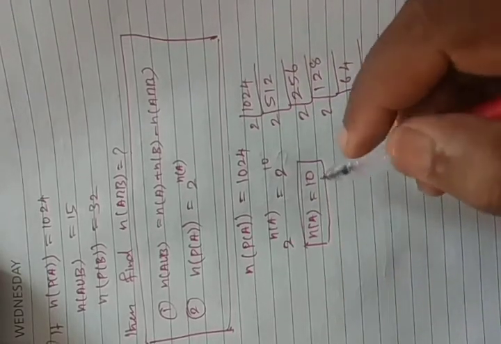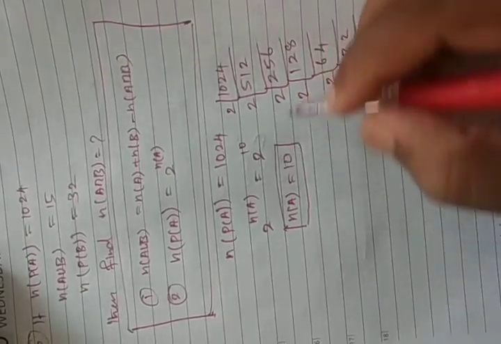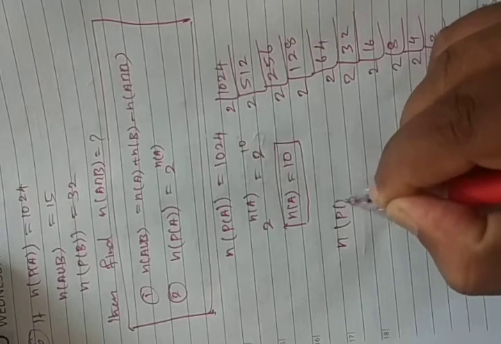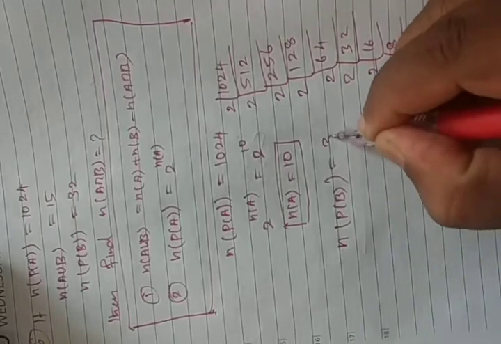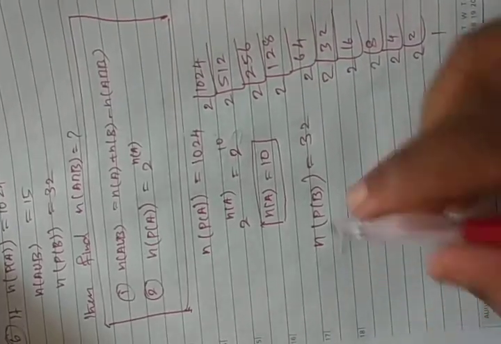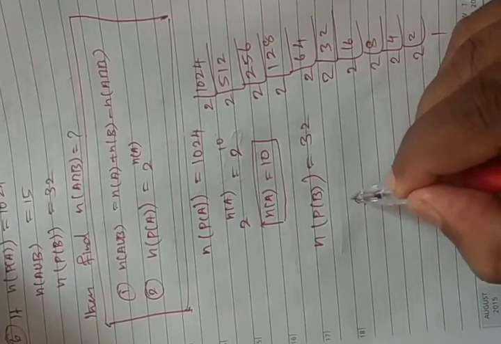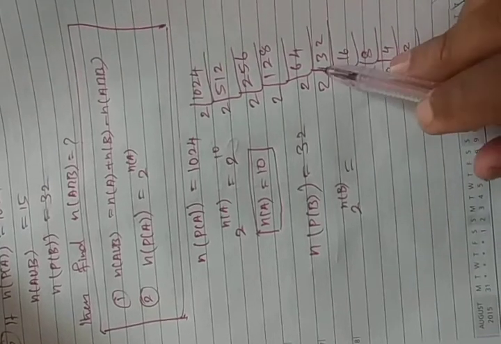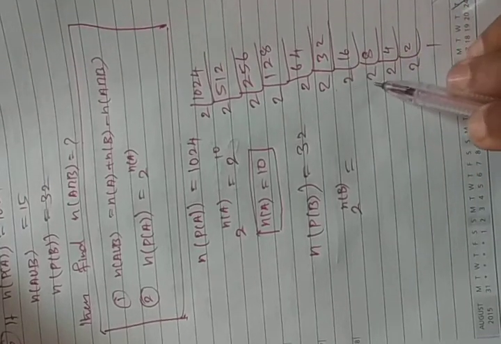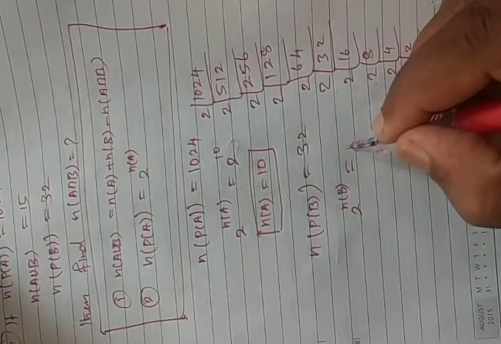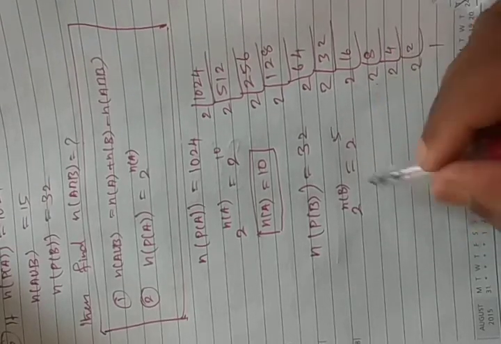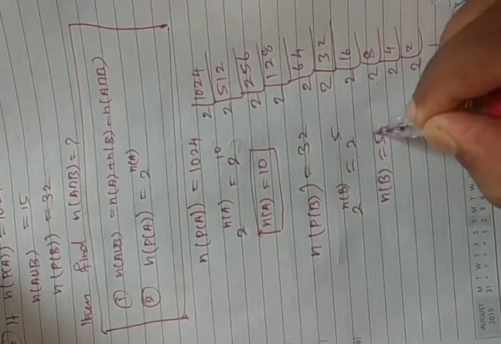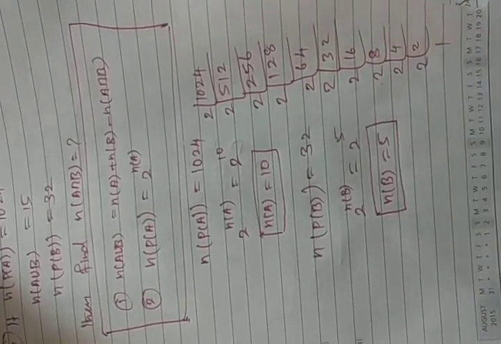Then n(A) will come as 10. That is the thing, this one value I got. Next, n(P(B)) is what they are giving, 32 we are getting. So again, P of B is 2 power n(B) equals 32. Here itself we can take 32: 1, 2, 3, 4, 5. So we can write 2 power 5. Again, bases are same, so powers have to be equal. n(B) value is coming as 5.